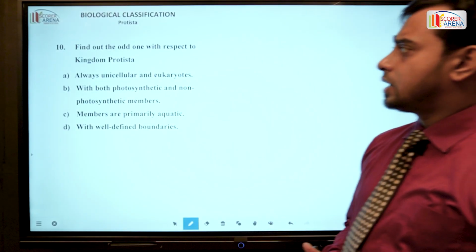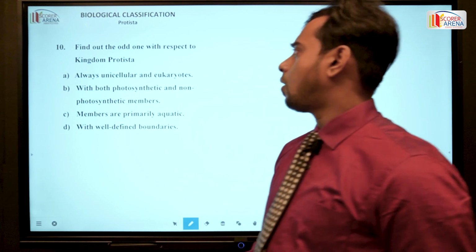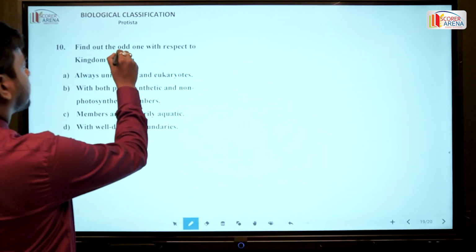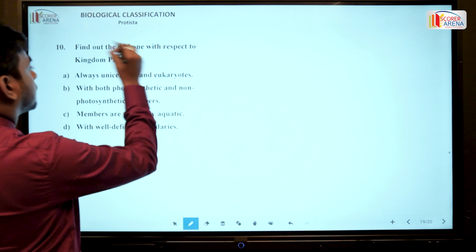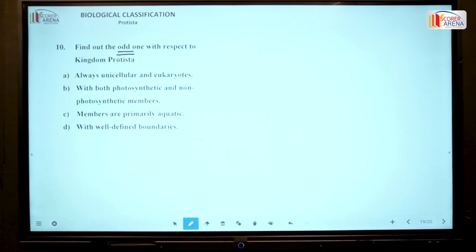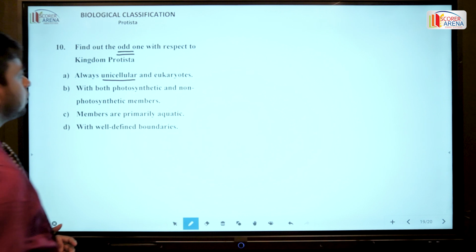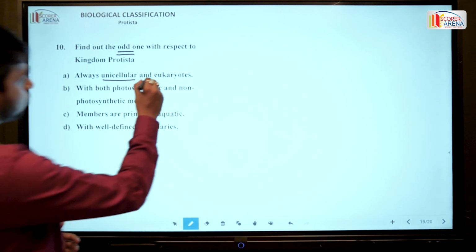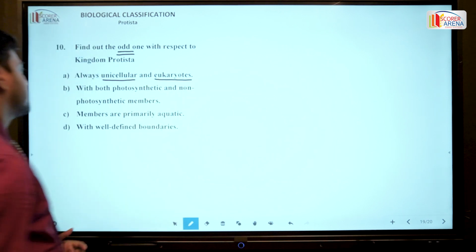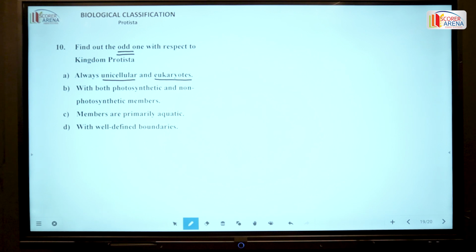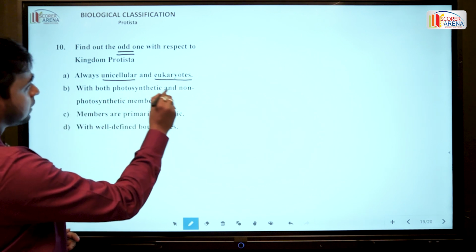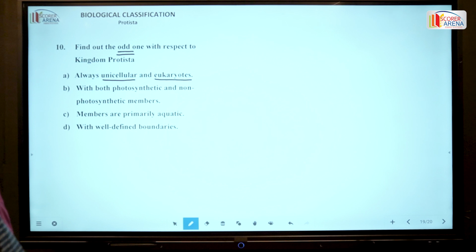Question number 10, it is written, find out the odd one with respect to the kingdom Protista. Just recapitulate the thing that the kingdom Protista includes all the unicellular organisms with eukaryotic organization, with both photosynthetic and non-photosynthetic members.